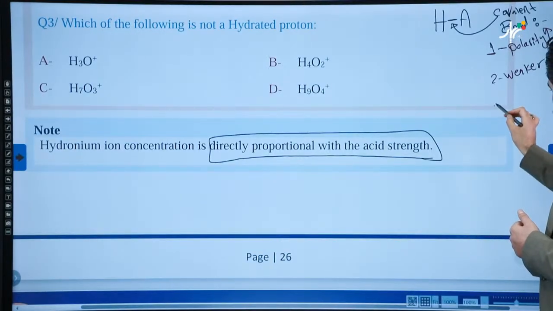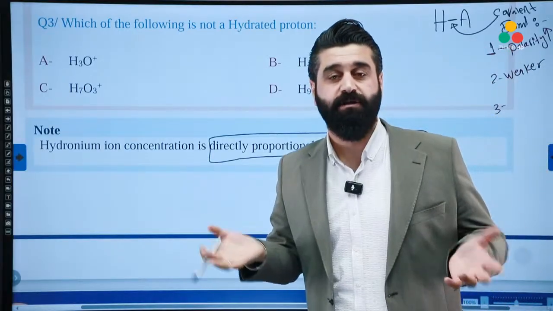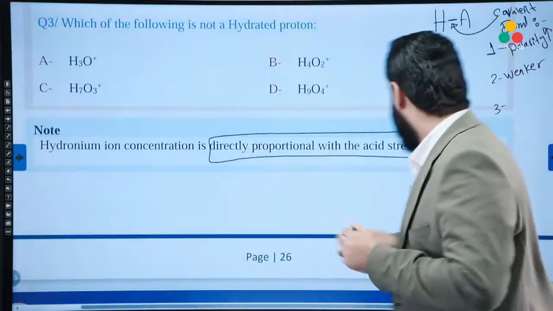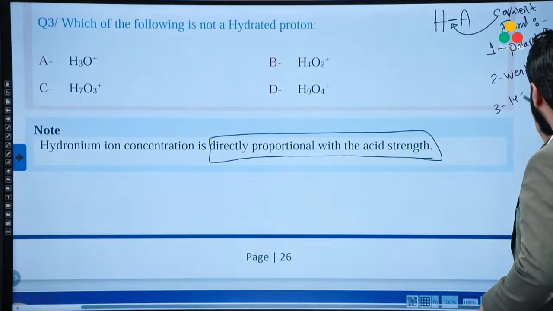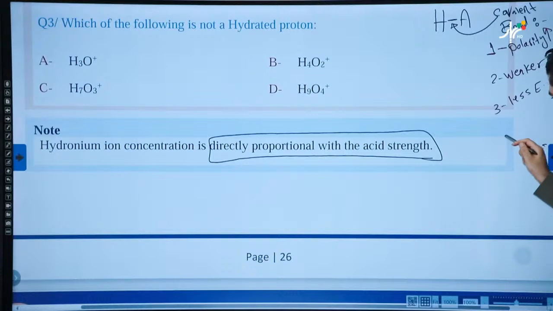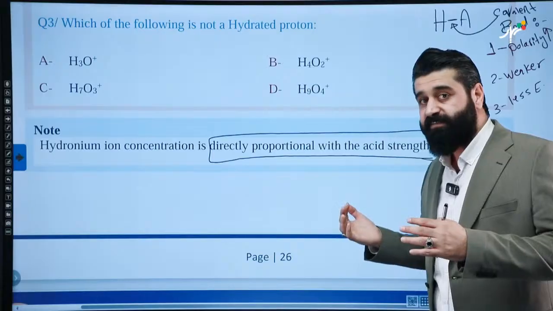So if it's weaker, then it needs more energy to be broken or less energy? Less energy, because something very weak can be broken easily. So less energy is needed. Good.